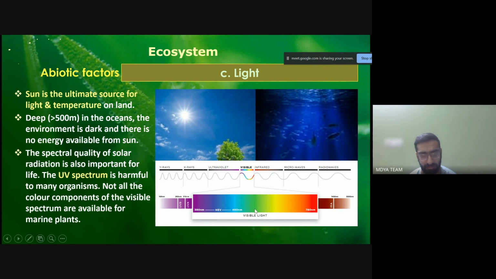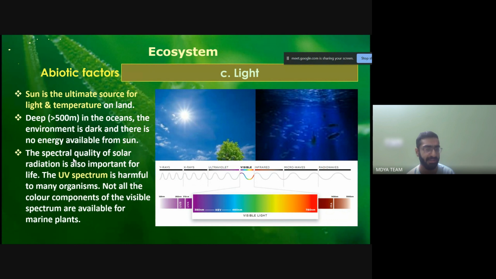As you can see in the sunlight, it ranges from 380 nanometers to 780 nanometers. This is the visible light, the sunlight which you can see. That is why it's called VIBGYOR, the spectrum of the sunlight. It is important for life because without sunlight it is not possible for life to be sustained. The UV spectrum is harmful to many organisms.